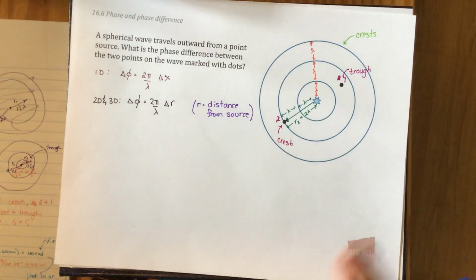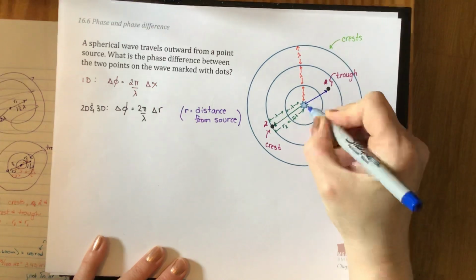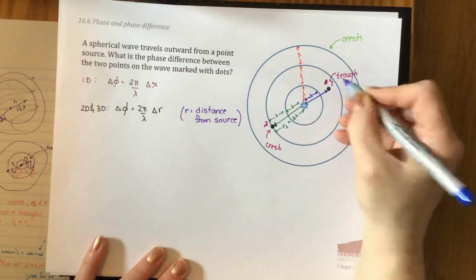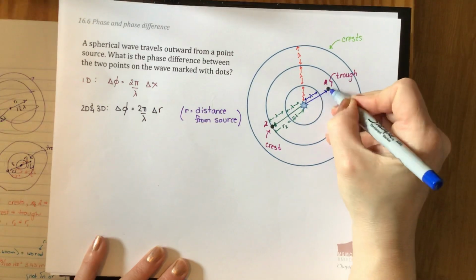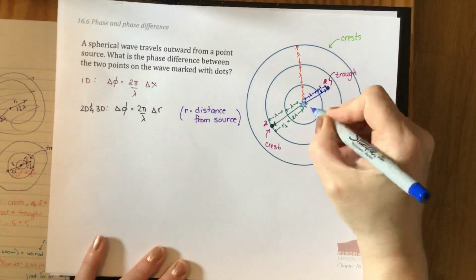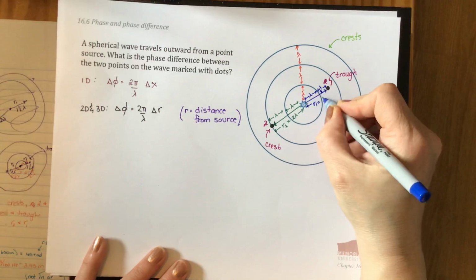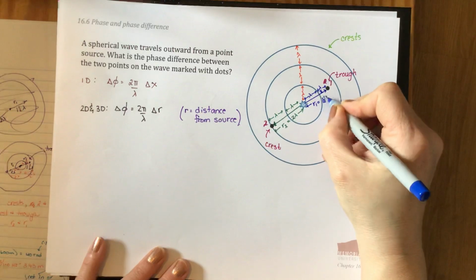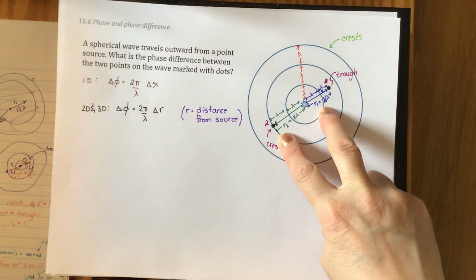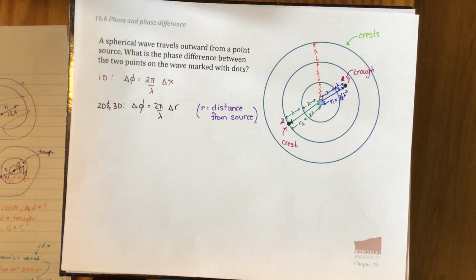Okay, so my point 1 has r1 from the source to my point. From here to here is 1 full wavelength, so from crest to crest. From here to here, the crest to a trough is equal to a half of a wavelength. So from here to here, that's our distance r1. That's lambda plus lambda over 2, so that's 1 1/2 lambda. So now we have expressions for r1 and r2 that we can put in our equation over here, and we can use that to find our phase difference delta phi.